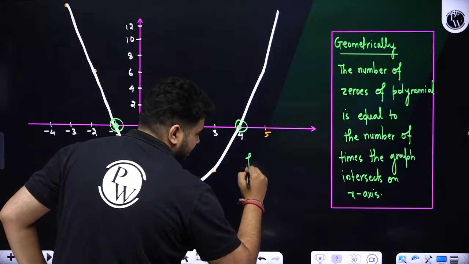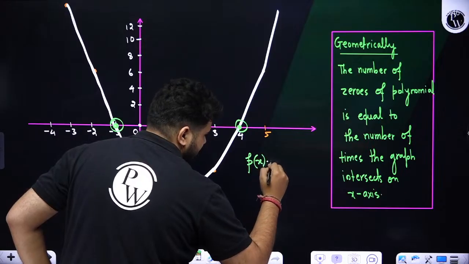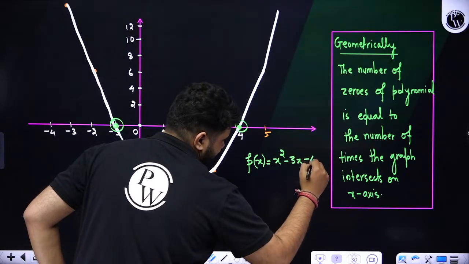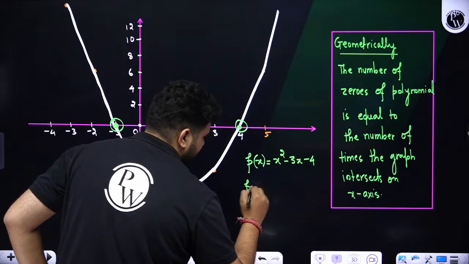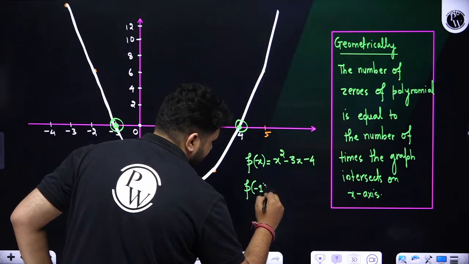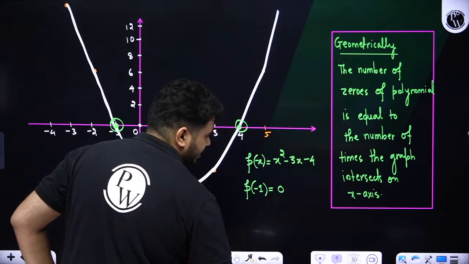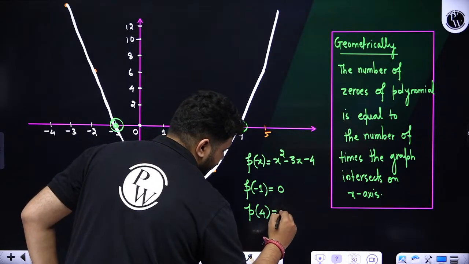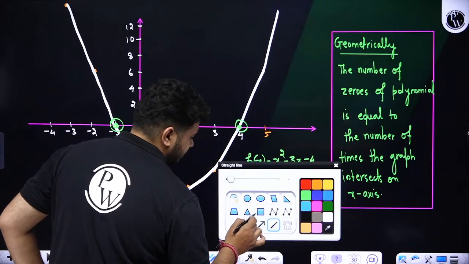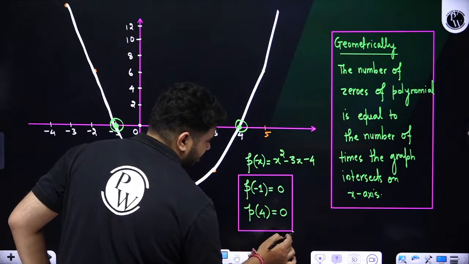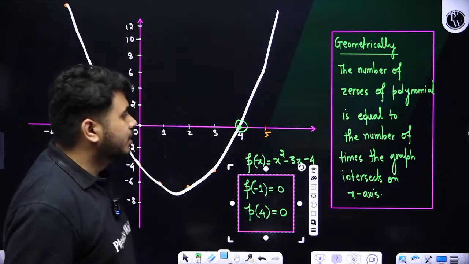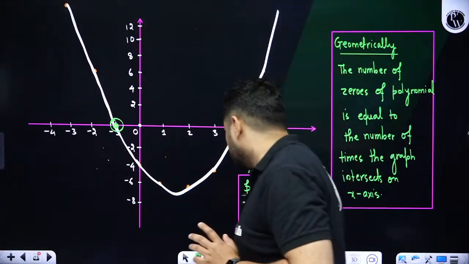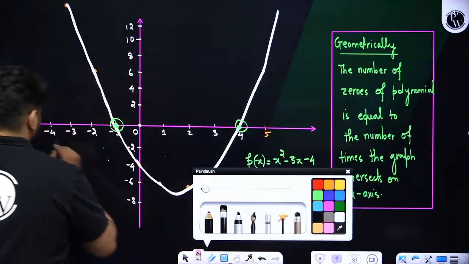Given polynomial, what was it? p of x was equal to what, students? x square minus 3x minus 4. We saw that the value of p of minus 1 was equal to 0, correct? And also, sorry, p of 4 is equal to what? 0. So the number of zeros will be 2 in quantity. How many times is it intercepting? 2.